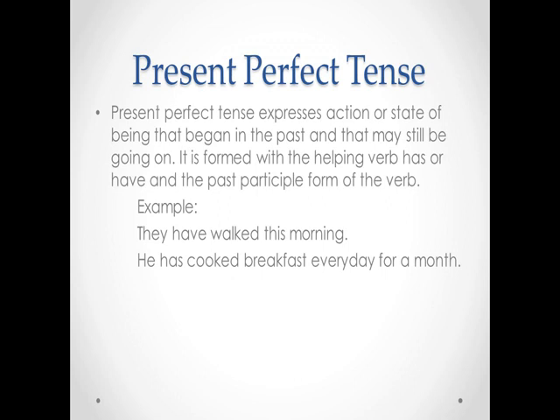Present perfect tense. Present perfect tense expresses action or state of being that began in the past and that may still be going on. It is formed with the helping verb has or have and the past participle form of the verb. So here we have they have walked. So have walked is the present perfect tense this morning.